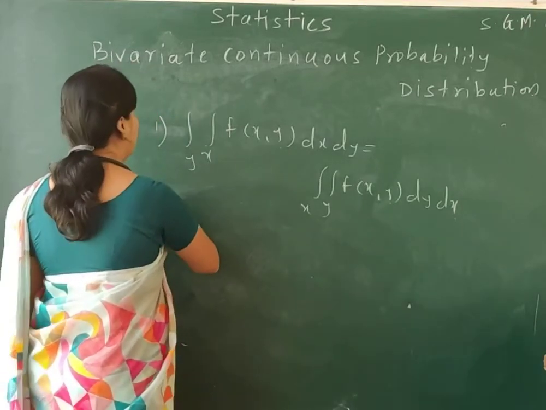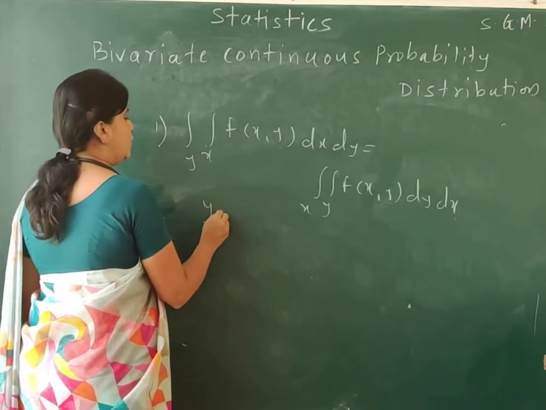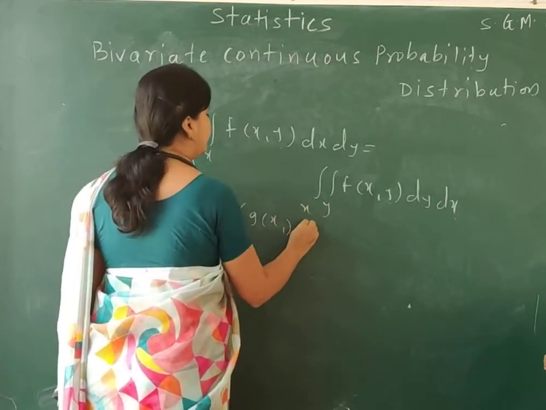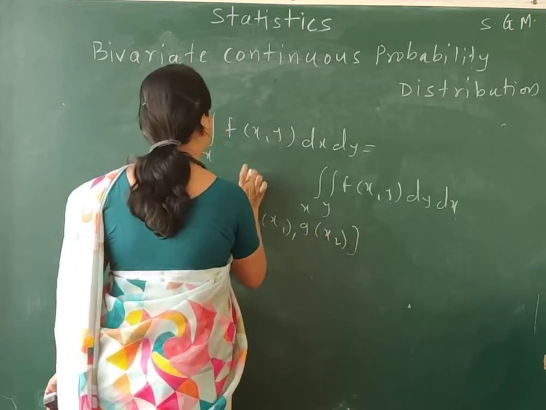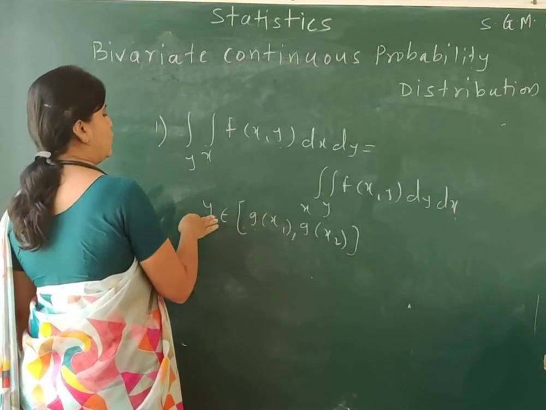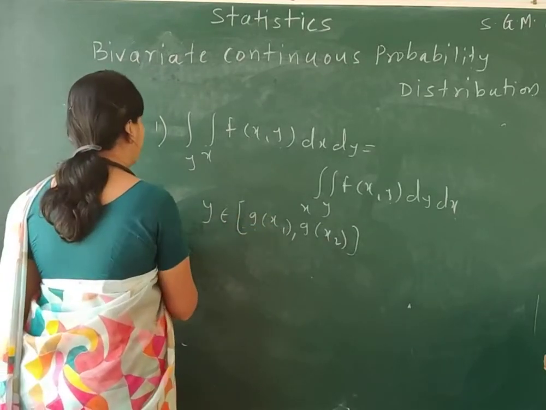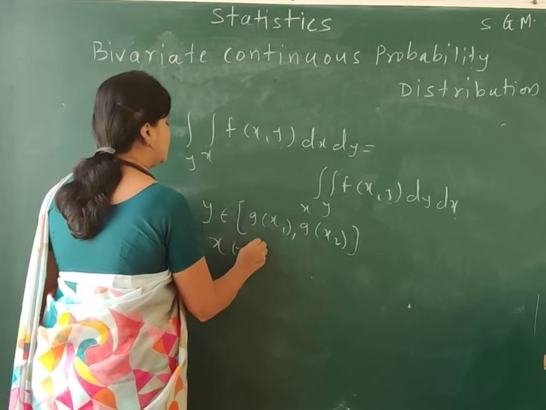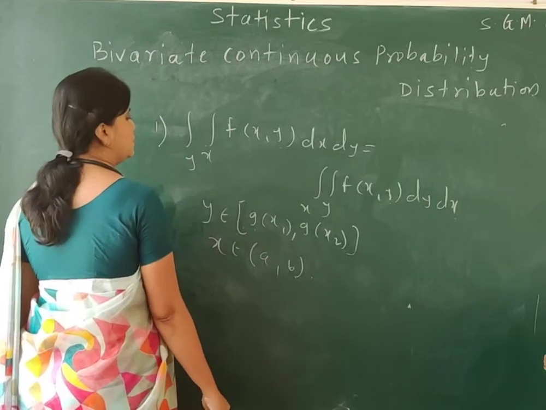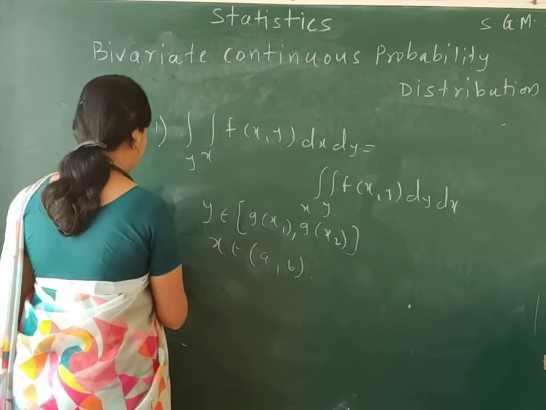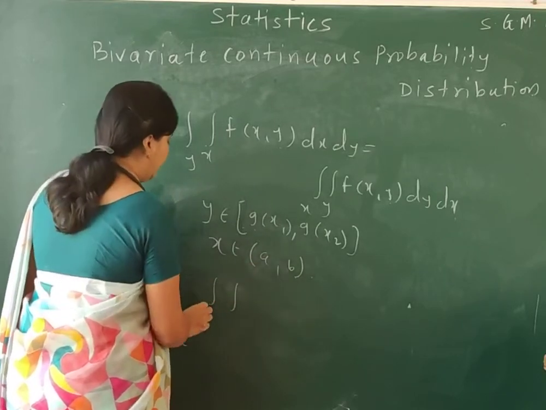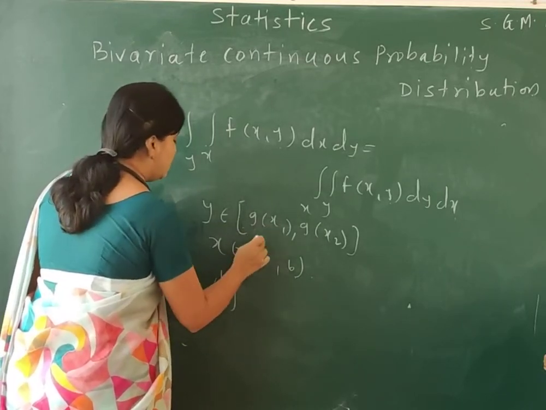The second case, suppose y belongs to a function of x1 and a function of x2. That means y is a function of x, and x is the constant term, suppose from a to b. Then the integral can be solved by taking the constant limits integral as the outer integral and the function limits integral as the inner integral.